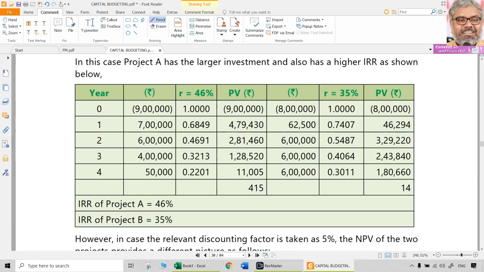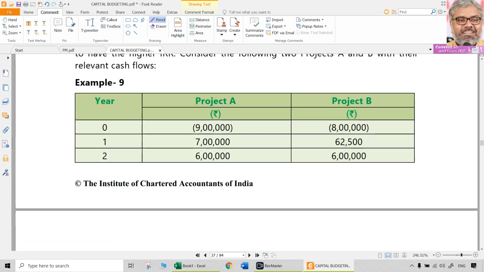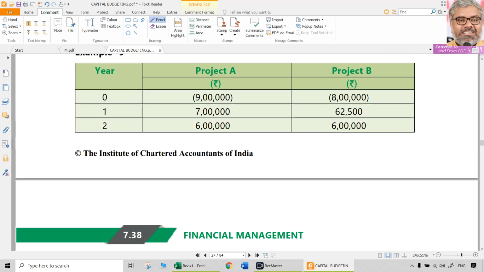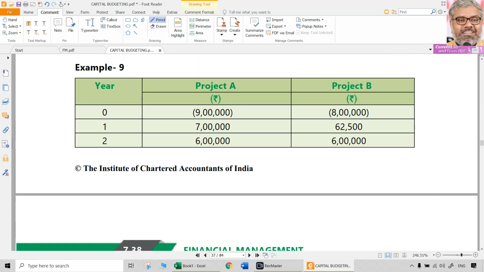So if you want to calculate this, do this calculation for project A and project B. For practice, it is good. Project A and project B, example 9 in the ICA material.